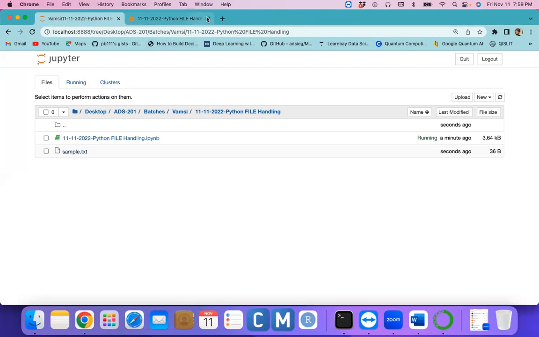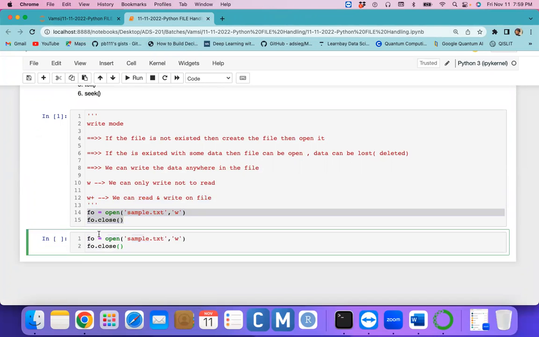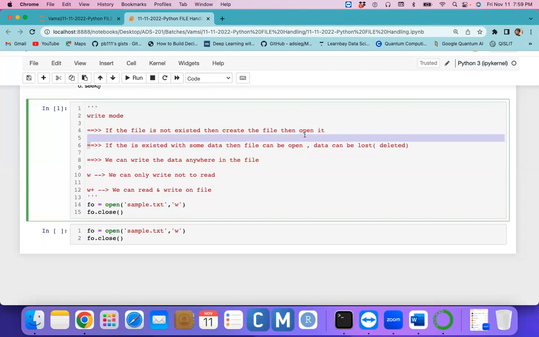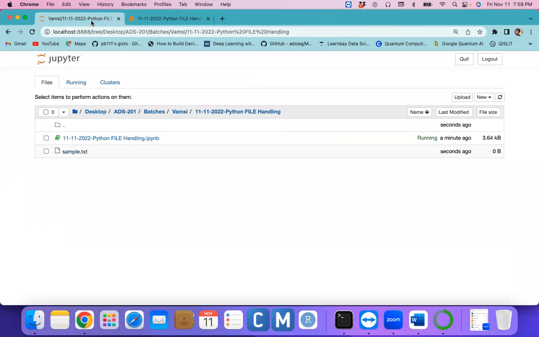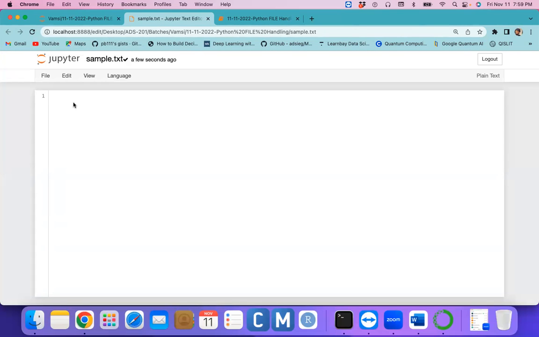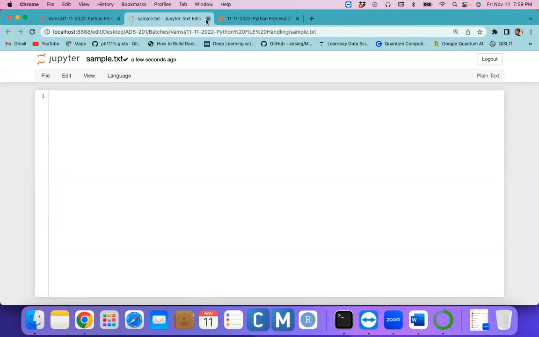Now what I can do, I can execute the same program. If I execute the same program, then what happens? This is what will happen. Previously we had 5 lines of data, right? Those 5 lines will be deleted. Whether the 5 lines are deleted or not, if you want to know, simply open the sample.txt. Previously I wrote only 5 lines, and those 5 lines are deleted when you execute the same program one more time. Is it clear?